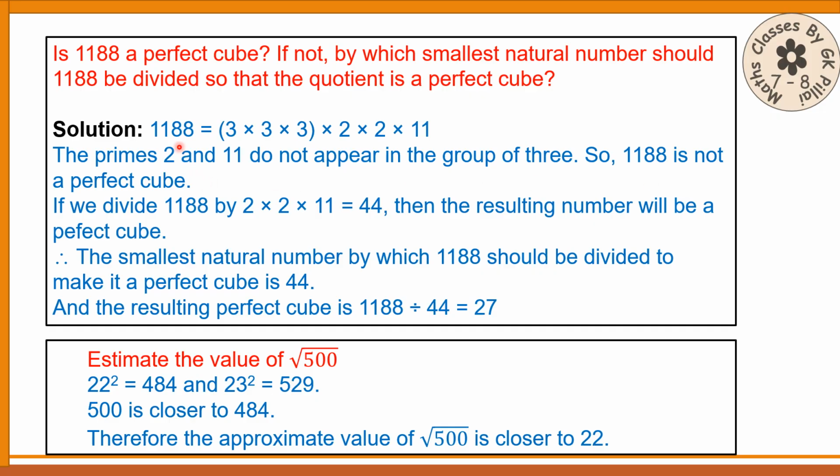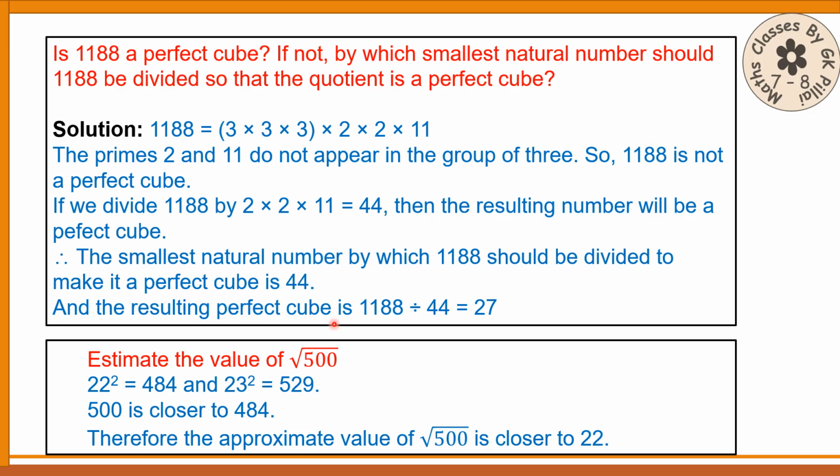Now if you divide 1188 by these numbers 2 into 2 into 11, that is 44, then the resulting number will be a perfect cube. Therefore the smallest natural number by which 1188 should be divided to make it a perfect cube will be 44.